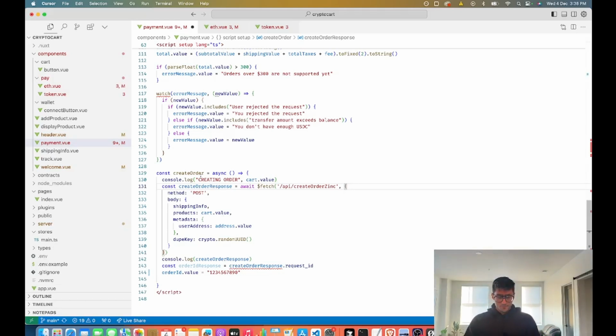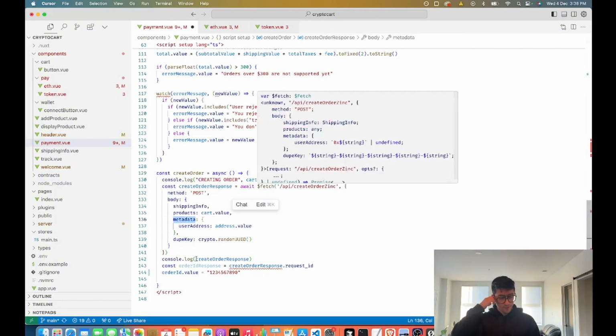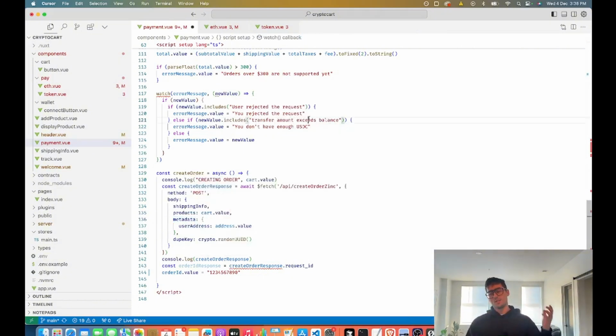So, creating the order: we initiate the fetch, and then we have our body with the shipping info and the products, which is the value of our cart. We're passing in some metadata, which is the address of the user, so that we can map user wallet addresses back to orders. That's currently the only method we have to map user addresses to orders until we get our own database. For now, in our Zinc dashboard, we'll see that those are mapped and we can get that information fairly easily.